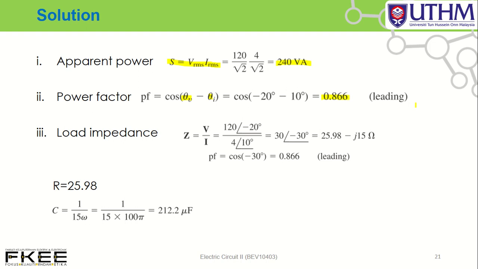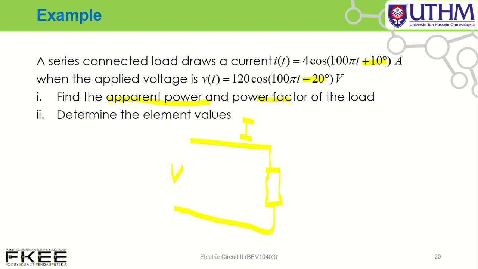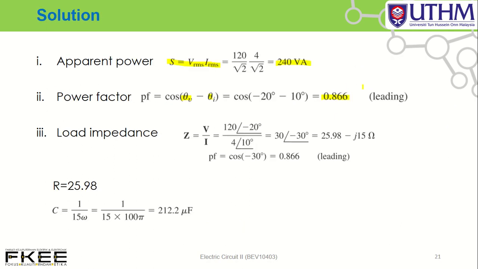To determine leading or lagging, you can see the phasor diagram of the current and voltage. This is your current, and this is the phasor for minus 20 for the voltage. What you can see from here is I leads voltage. I leads voltage means leading power factor.